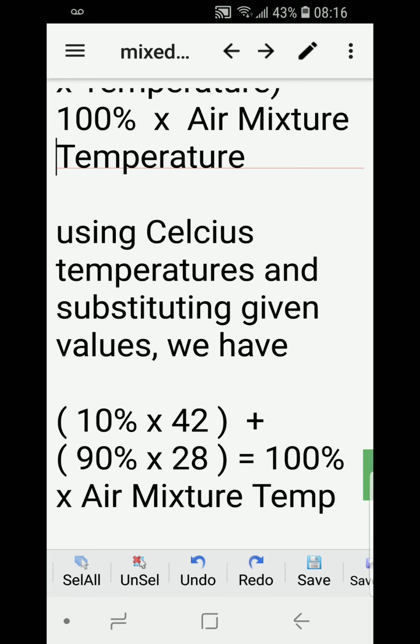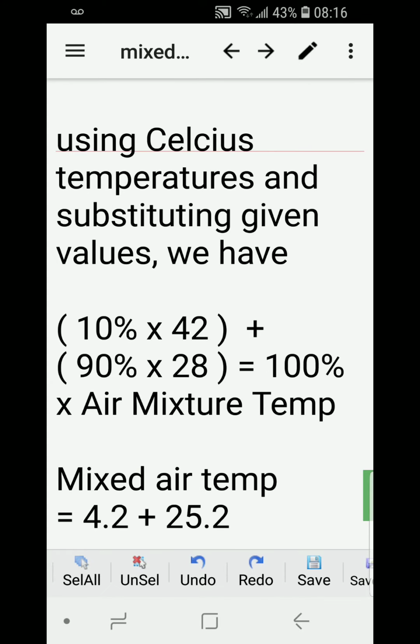So for simplicity, we just use Celsius temperatures, and then now we substitute the given values.